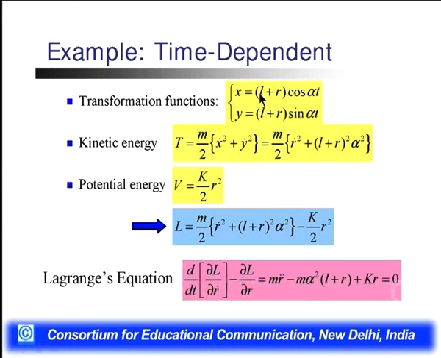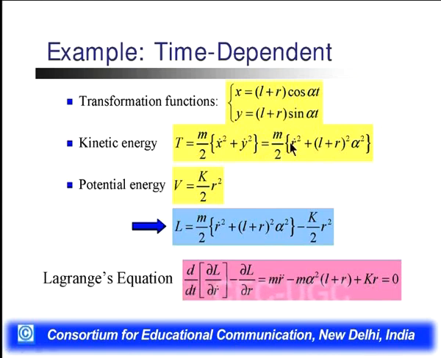Transformation function means we have the x and y coordinates. The transformation function will become x is equal to (L plus r) cos alpha t, y is equal to (L plus r) sin alpha t. The kinetic energy will become T is equal to m by 2, because we are taking the movement of the particle in the x and y directions. Kinetic energy is 1 by 2 mv square, and v square for the two coordinates is x dot square plus y dot square, times m by 2.